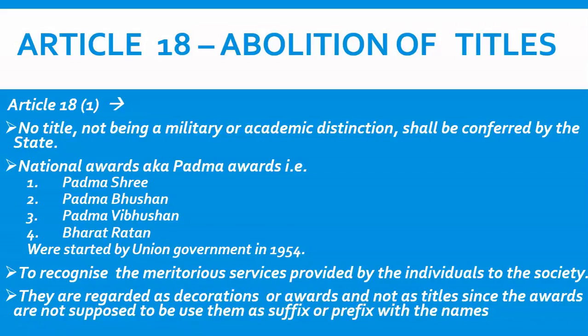Now friends, what happened was that in 1954, the Government of India started national awards, and these awards are also known as Padma Awards. So there were 4 awards. The first was Padma Shri, second was Padma Bhushan, then Padma Vibhushan, then Bharat Ratna. So there were 4 national awards: first Padma Shri, then Padma Bhushan, then Padma Vibhushan, and then Bharat Ratna.